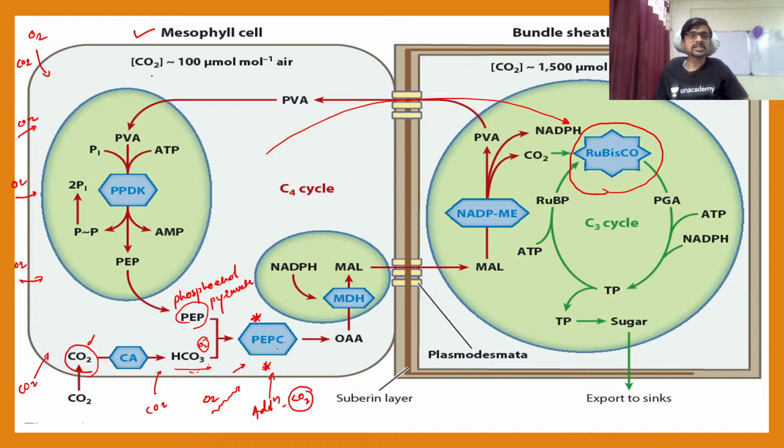So CO2 concentration is very, very less inside this mesophyll cell, but in the bundle sheath cell it is 15-fold more than in the mesophyll cell. Okay, so you can arrange the concentration of carbon dioxide also here.